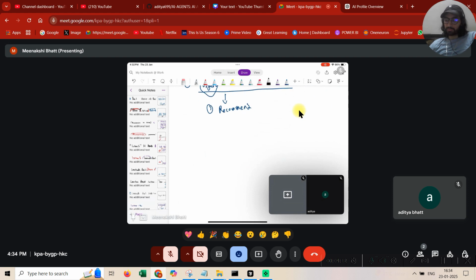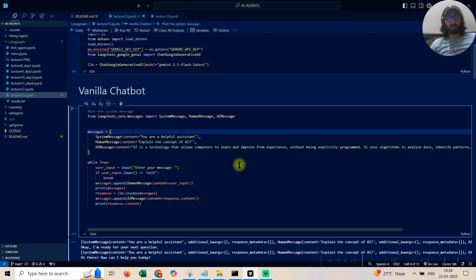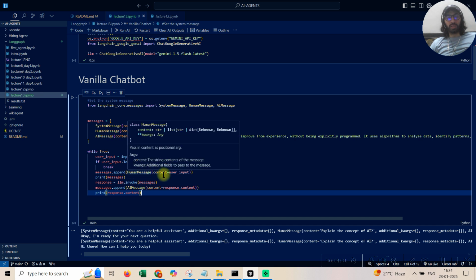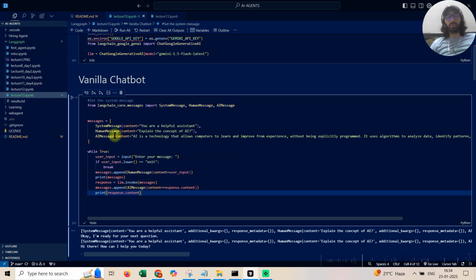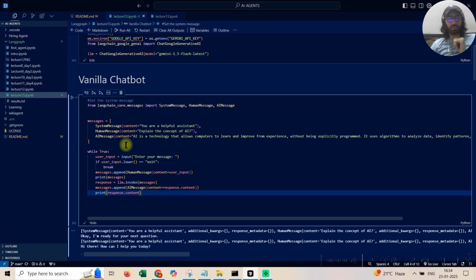So the first thing is, let's look at a basic chatbot, right? I'll be telling you about memory techniques, but let's first look at a basic chatbot. So let's go to Python and look at a basic chatbot. This is a basic chatbot guys, a simple while loop. It's simply going to call llm.invoke(messages). So what is messages? Messages is just a list that I have created from three things: system message, human message, and AI message. That's pretty much it guys. It's just going to keep on iterating.